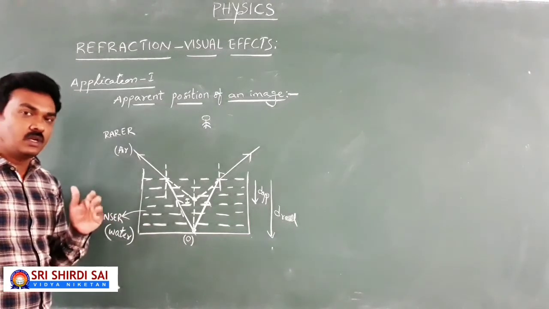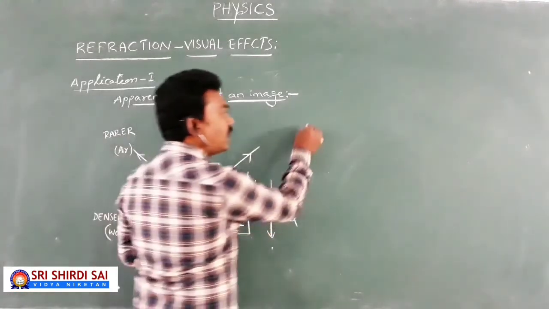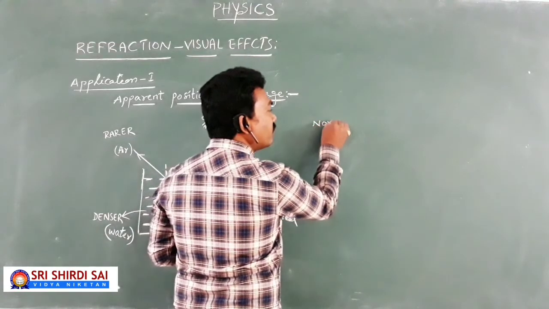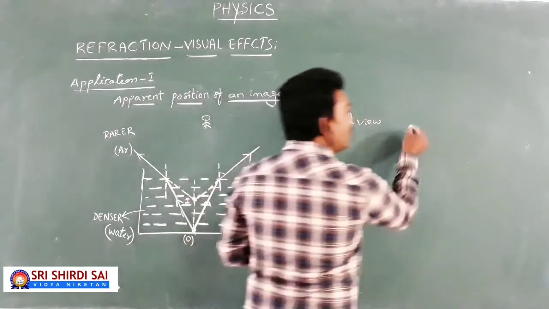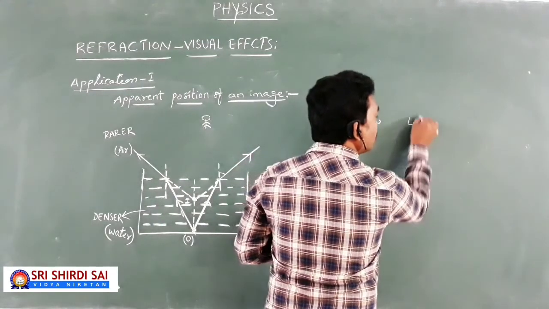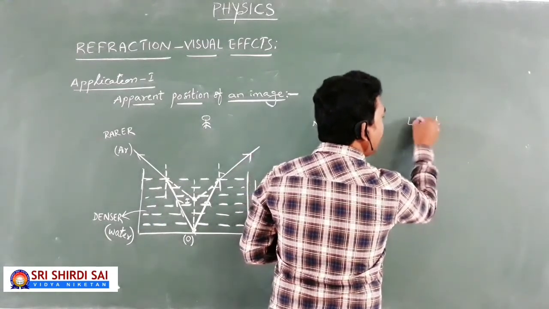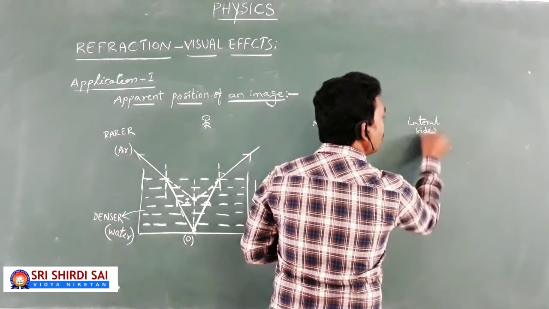here there are 2 points. One is normal view, another is lateral view, or side view, you can say.